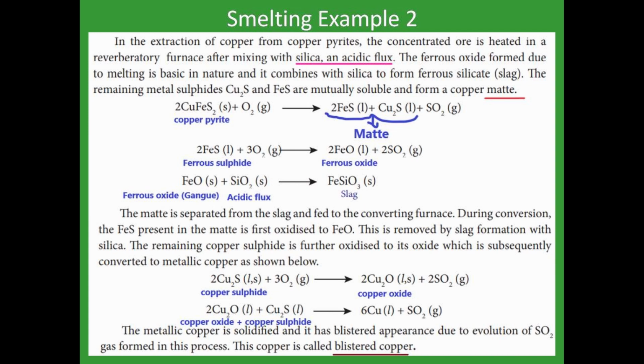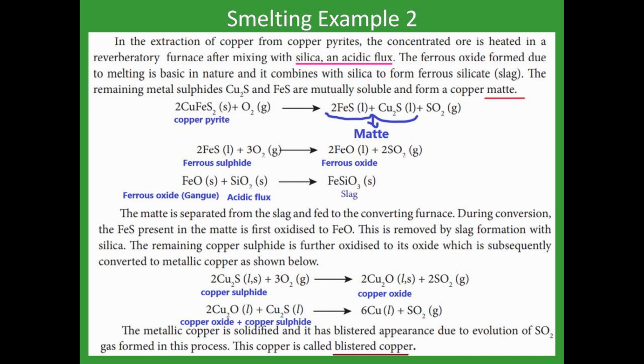The next one, still the copper, now in what stage? Cu2S, yes, that is copper sulfide. That copper sulfide, when it is reacted with the oxygen, half of the copper sulfide alone changes into copper oxide. Then the remaining half of the copper sulfide reacts with the copper oxide, it gives copper and sulfur dioxide.